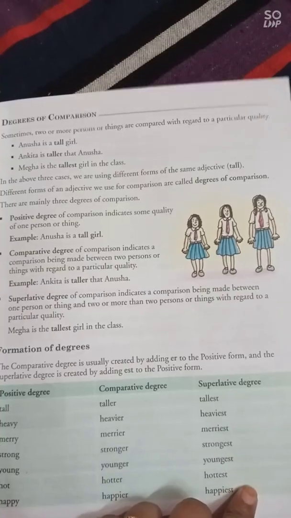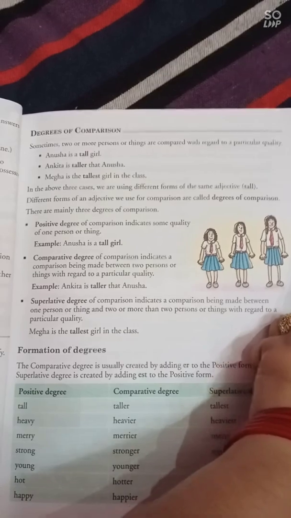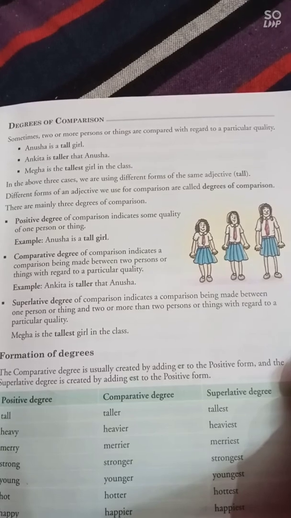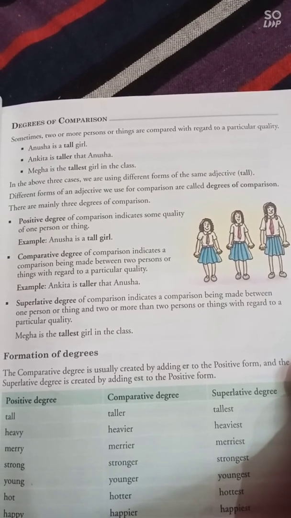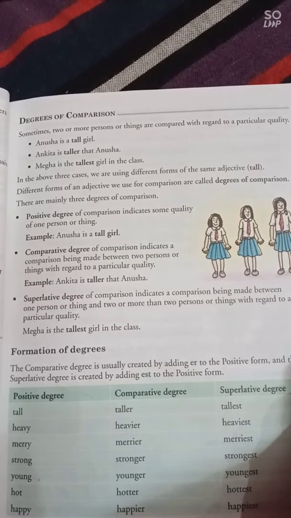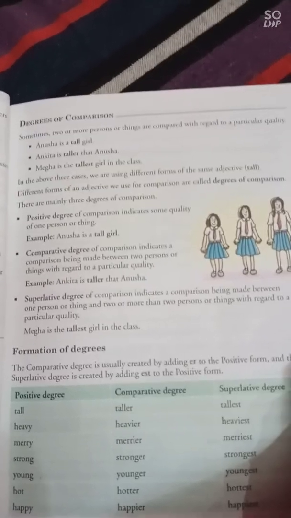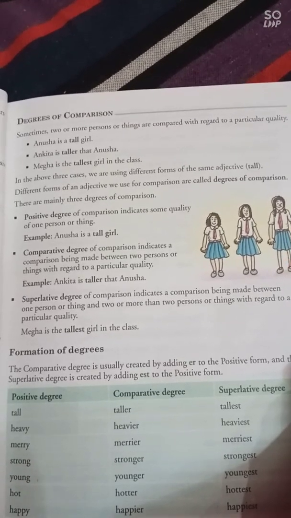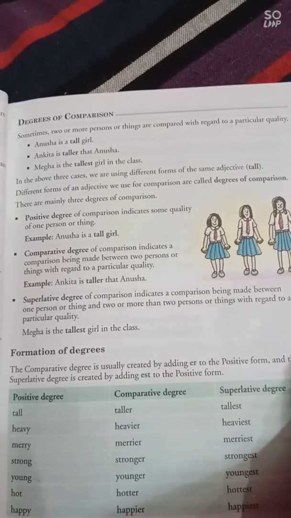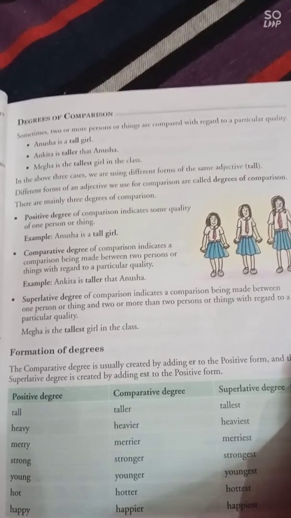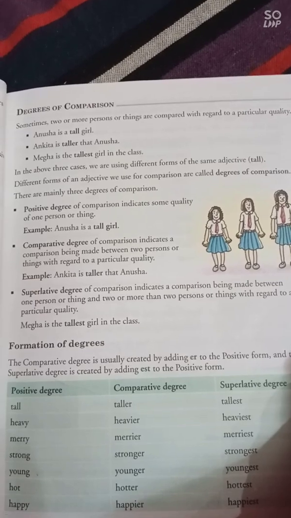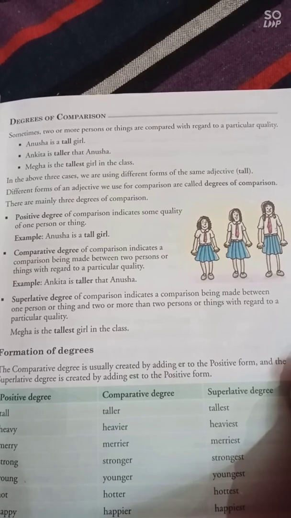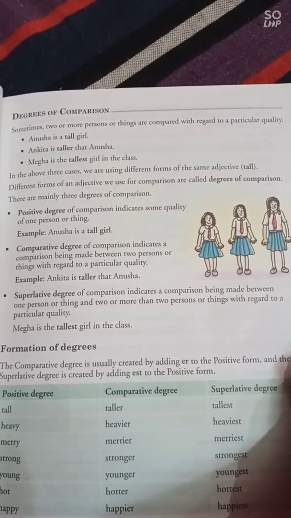Okay. Degrees of comparison. Sometimes two or more persons or things are compared with regard to a particular quality. Like here it is given: Anusha is a tall girl. Then Ankita is taller than Anusha, means Anusha is tall, but Ankita is even taller than Anusha. And Megha is the tallest girl in the class. So Megha is the tallest, means Anusha is tall, then taller, then tallest.